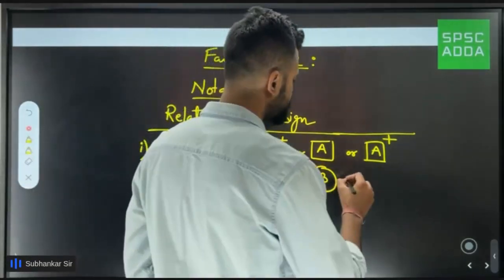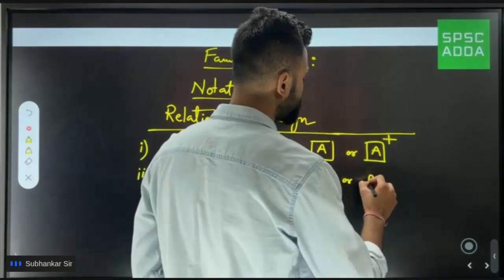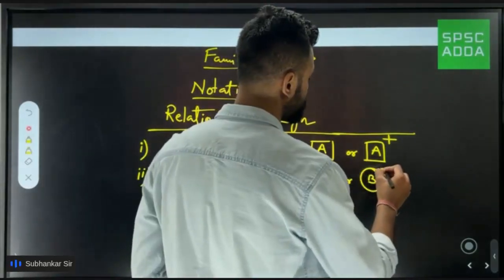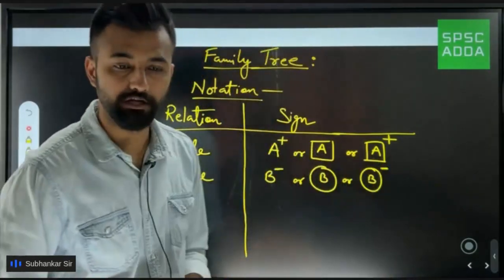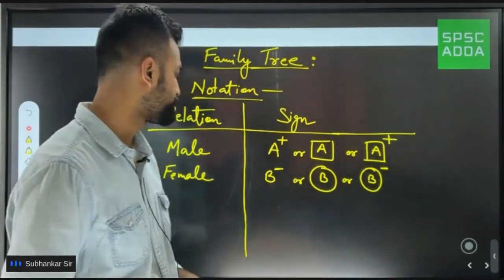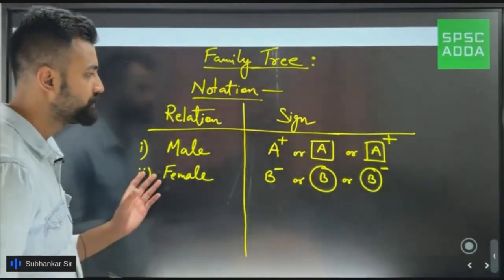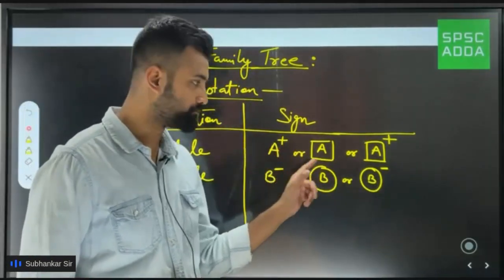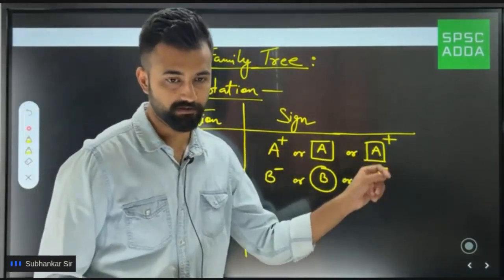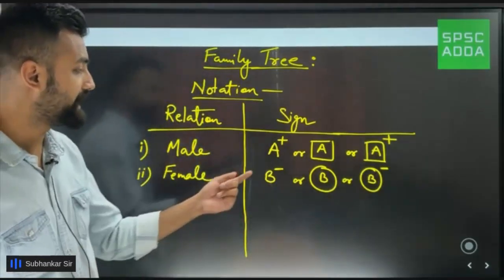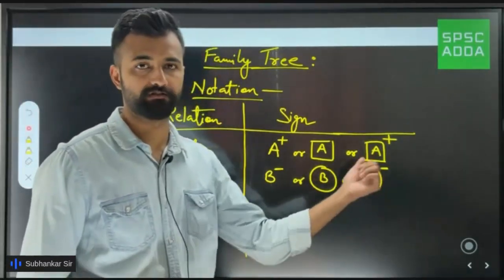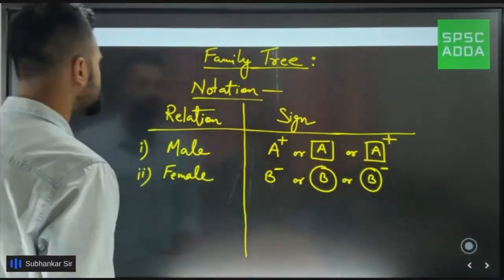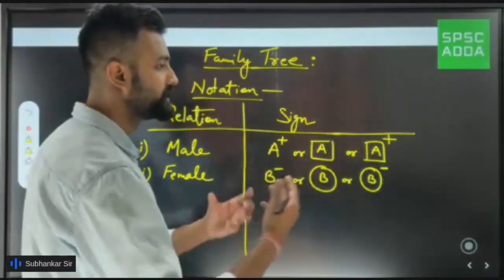And if not this, then there is another way of doing it. You'll write B, make a circle, and then put a negative sign on top. Clear? So this is how we denote female. For male, just add plus, box, or a box and a plus. For female, add minus, circle, or a circle and a negative. Now let's understand what if we want to show some relations.